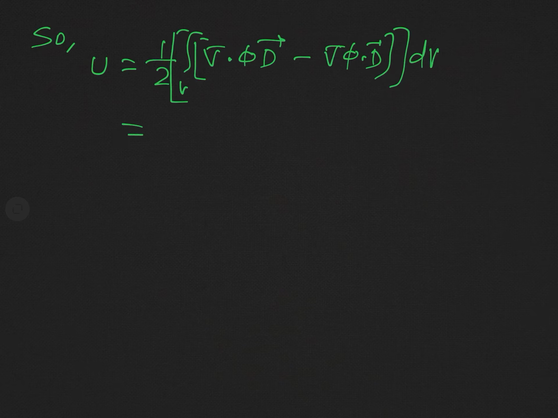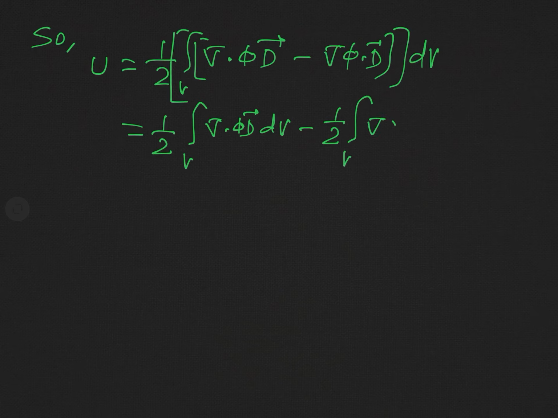And you can apply the integral separately on both terms. So we may write it as 1 over 2 integral over V del dot phi D dV minus 1 over 2 integral over V del phi dot D dV.